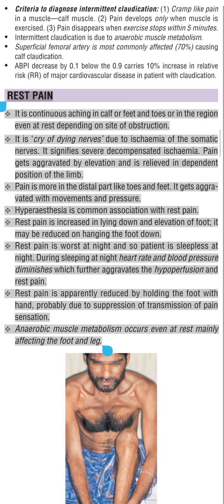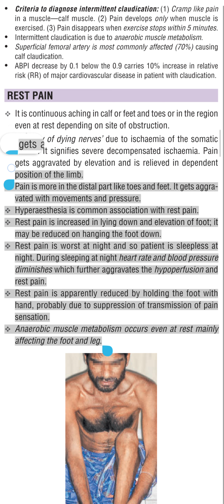Rest pain. It is a continuous aching in the calf or feet and toes, or in the region, even at rest, depending on the site of obstruction. It is the cry of dying nerves due to ischemia of the somatic nerves. It signifies severe decompensated ischemia. Pain gets aggravated by elevation and is relieved in the dependent position of the limb. Pain is more in the distal part like toes and feet.